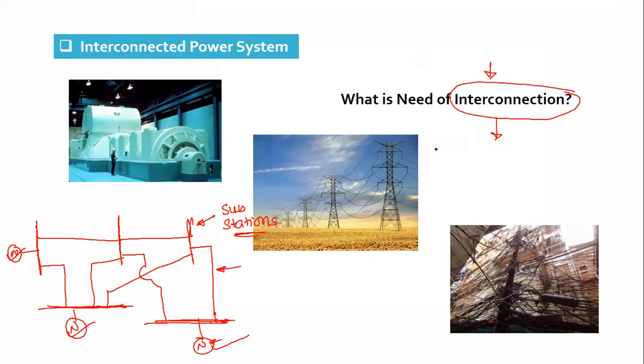So the points lead to the common disadvantages: the synchronization problem and the risk of blackout. So here comes the role of the protection engineer.